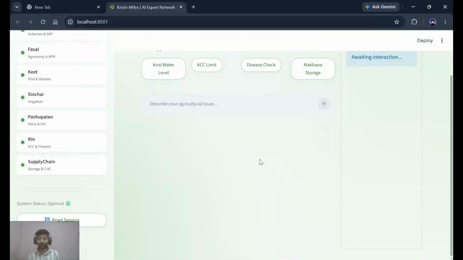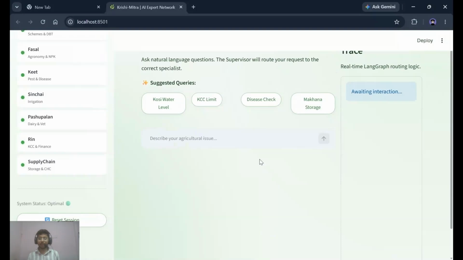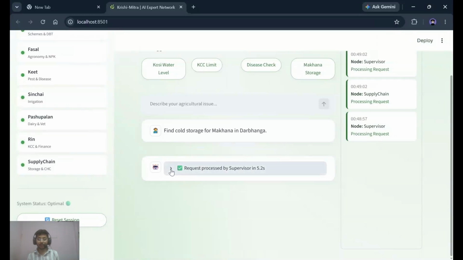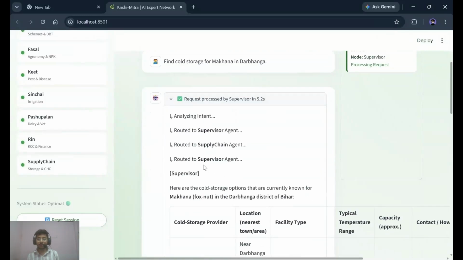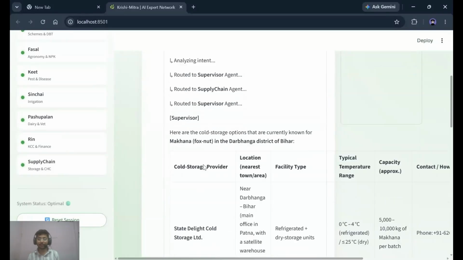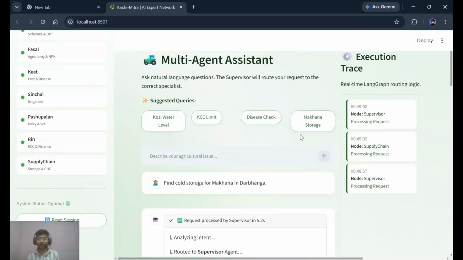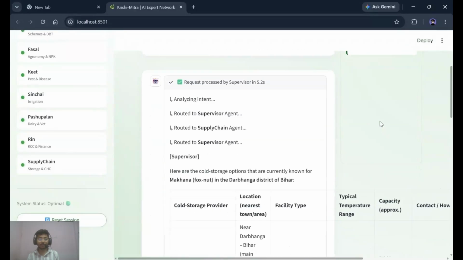Let's see this architecture in action. I will type "find cold storage for Makhana" in the prompt. The supervisor processes this, bypasses the other 9 nodes, and routes exactly to the supply chain worker. This worker uses its search tool and returns the live data. Here you can see the execution traces.